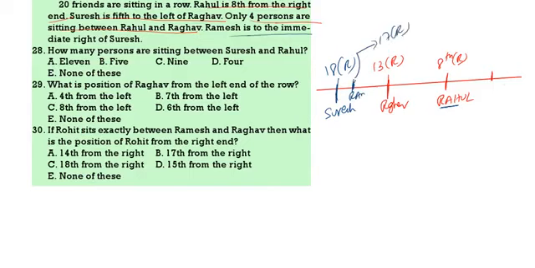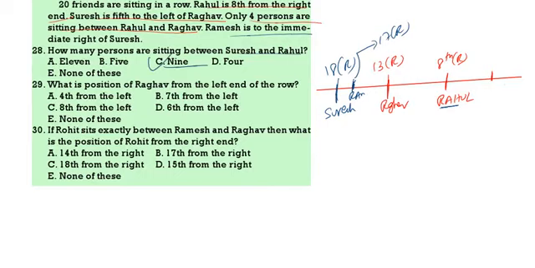Now come to the question. How many persons are there between Suresh and Rahul? Suresh is 18th from the right, Rahul is 8th. What is 18 minus 8? 10. Again 10 minus 1, 9. 9 is the correct answer.